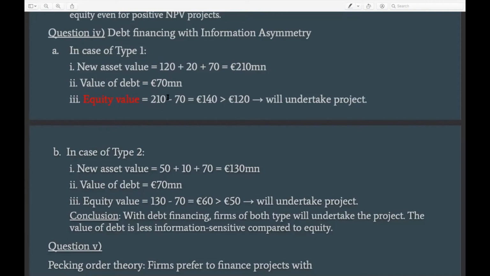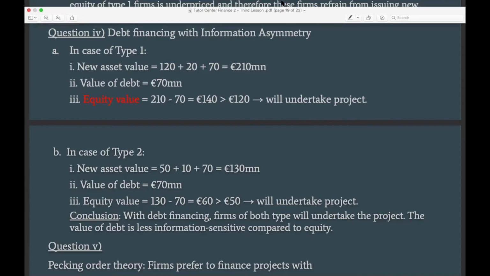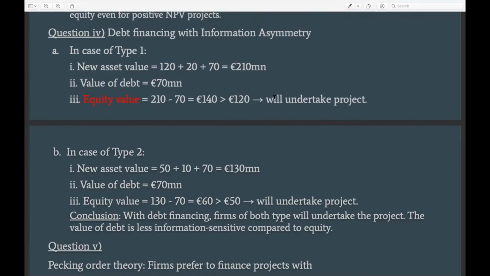So since we know the value of assets is 210 and the value of debt is 70, we can draw the conclusion that the value of equity is 140 million. And obviously it's clear that this is higher than the old equity value. Based on this, we can definitely conclude that type 1 companies would do this project, because this project is positive NPV and the equity value for the old shareholder would be increasing.